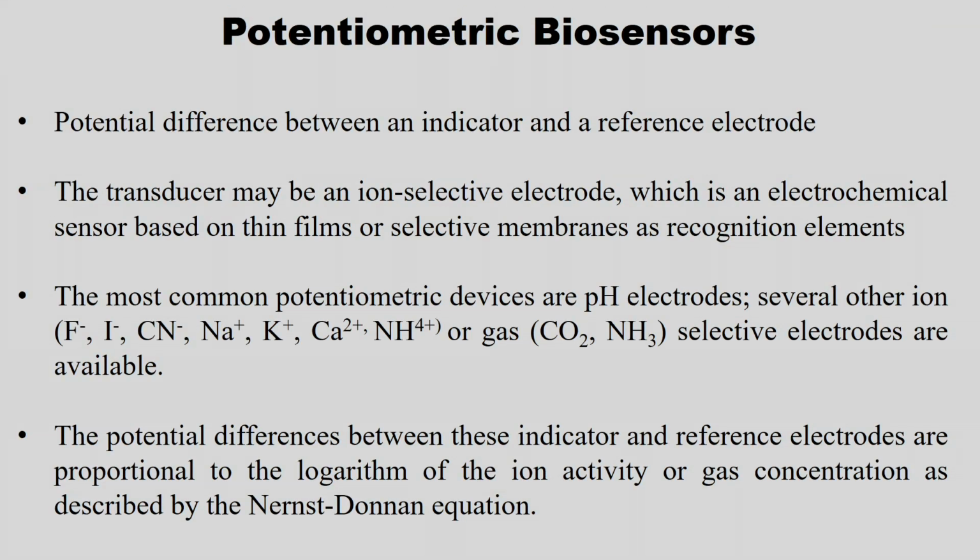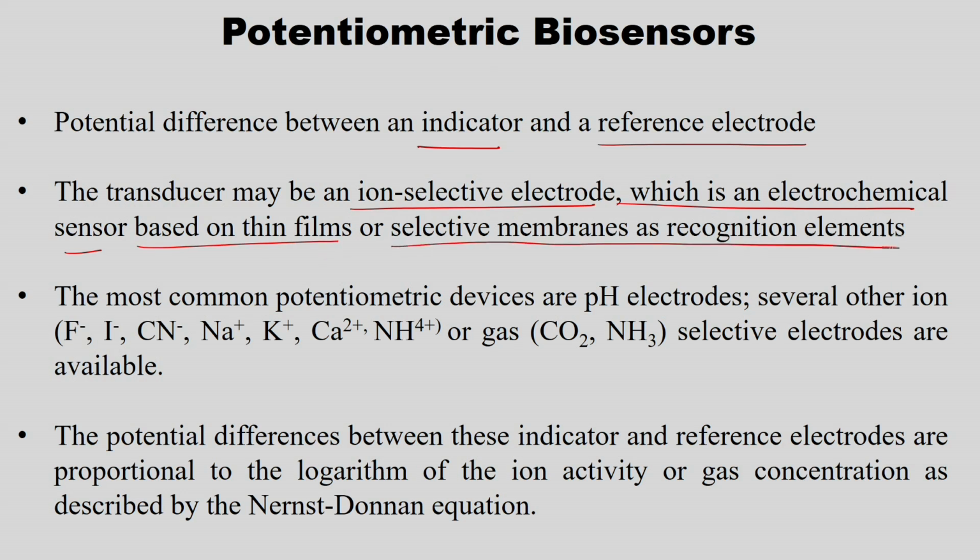The next one is potentiometric. In potentiometric we have an indicator electrode and a reference electrode. A transducer may be an ion selective electrode, which is an electrochemical sensor based on thin films or selective membranes as the recognition elements. So, usually the potentiometric biosensor is something like this. We have a reference electrode, which is of Ag or AgCl. So, this is nothing but a reference electrode.